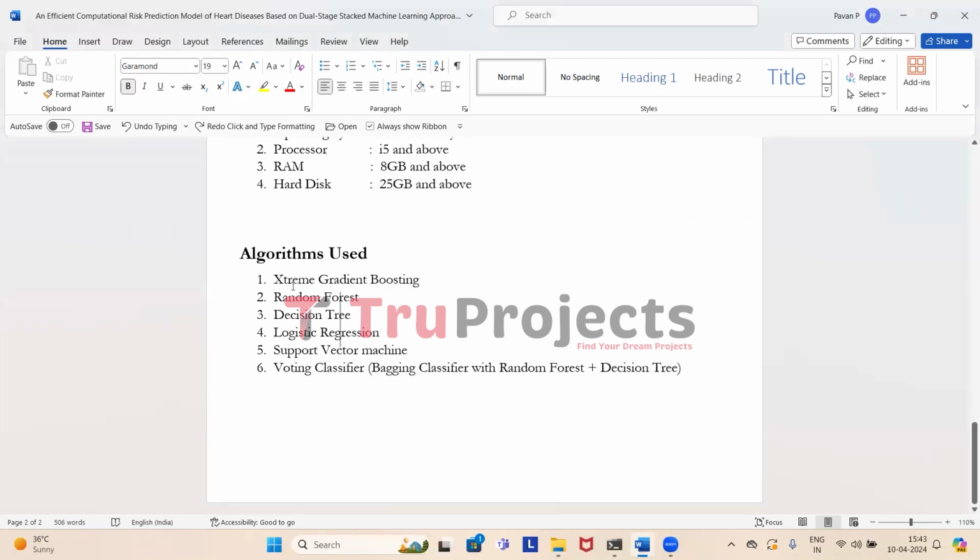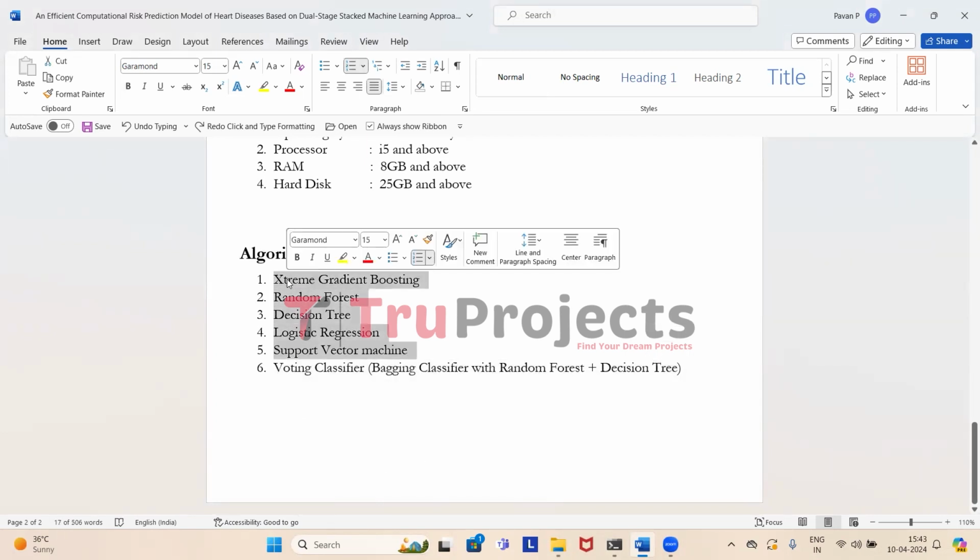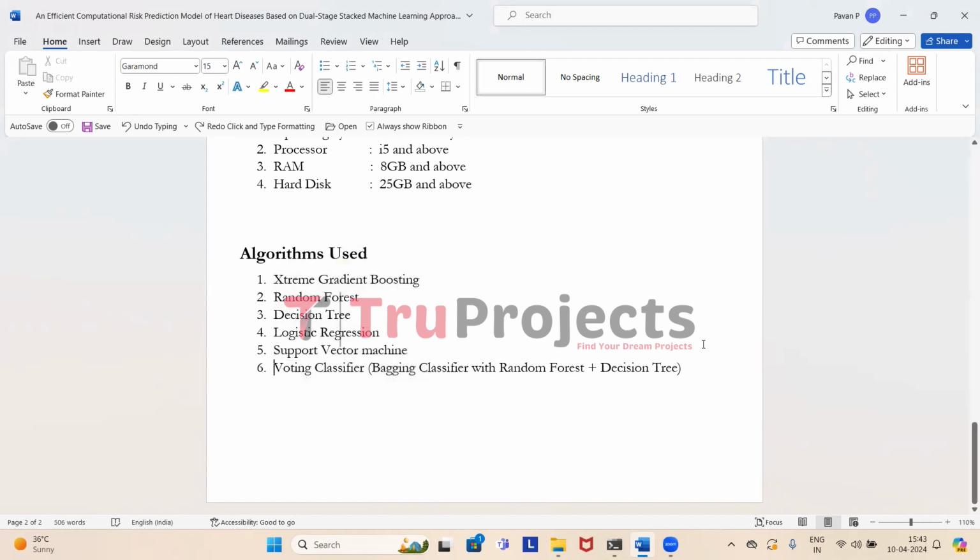Moving on, these are the algorithms which are built in the project. The first five algorithms are according to the base paper and they are built individually. That is, they are fine-tuned individually on random search CV as well as grid search CV. And the last model is our proposed model, which is voting classifier. It is the combination of bagging classifier, random forest, and decision tree.